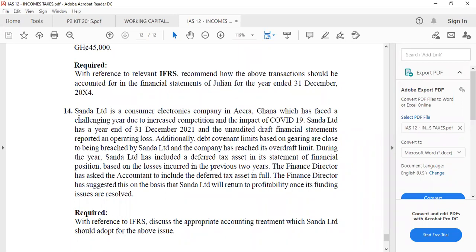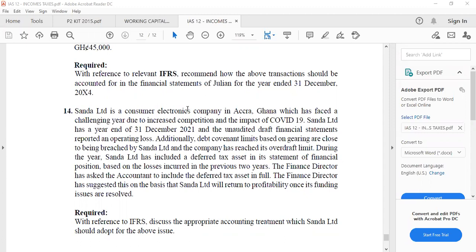Sander Limited is a consumer electronics company in Accra, Ghana, which has faced a challenging year due to increased competition and the impact of COVID-19. Sander Limited has a year-end of 31st December 2021, and an audited draft financial statement reported an operating loss. Additionally, debt covenants, based on gearing, are close to being breached by Sander Limited, and the company reached its overdraft limit.